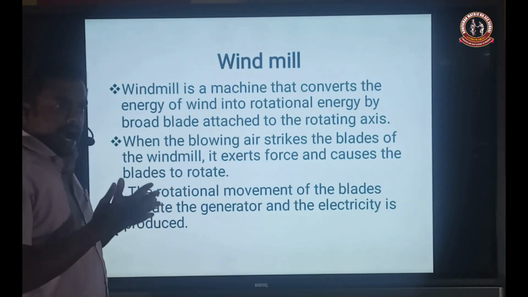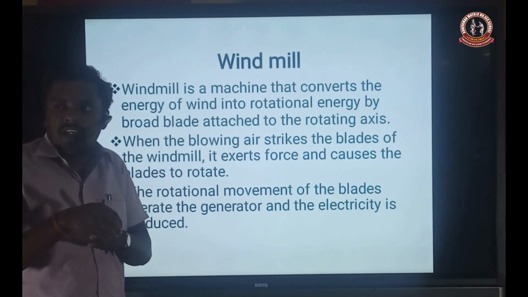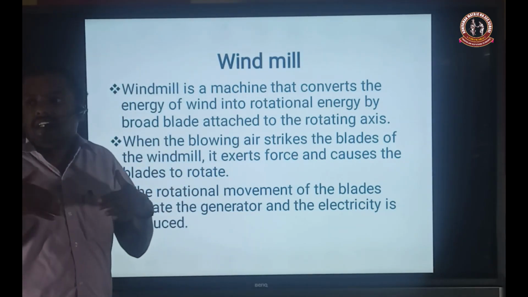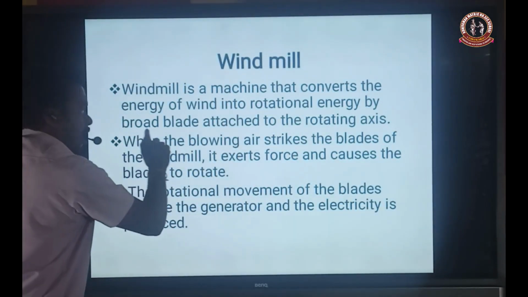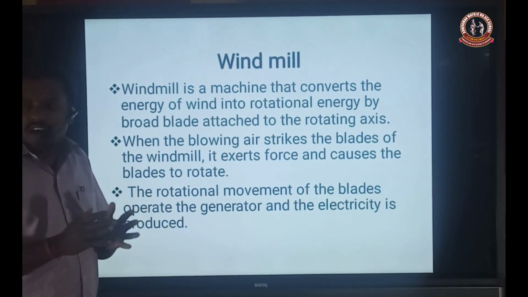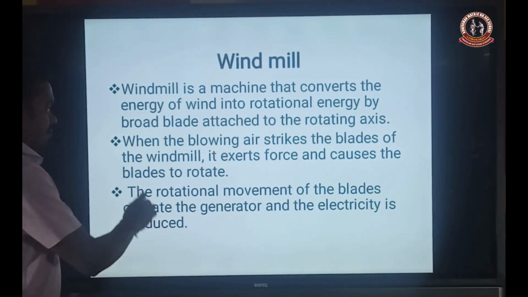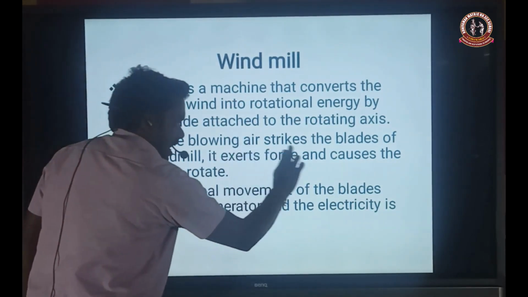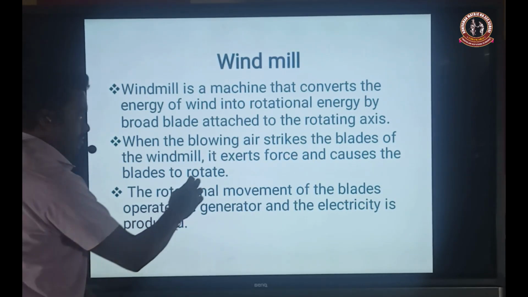When the air is at high speed and hits or touches the blade, the blade rotates to form energy. That energy is utilized in the form of electrical energy. In simple terms, it is a current, called rotational energy by the broad blade. The broad blade, or large blade, is attached to the rotating axis. When the blowing air is at high speed, it strikes the blades of the windmill and creates some force, and the blade rotates.